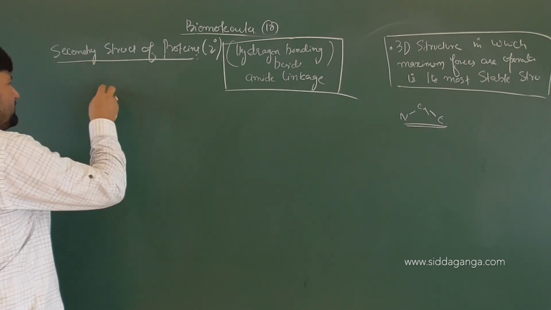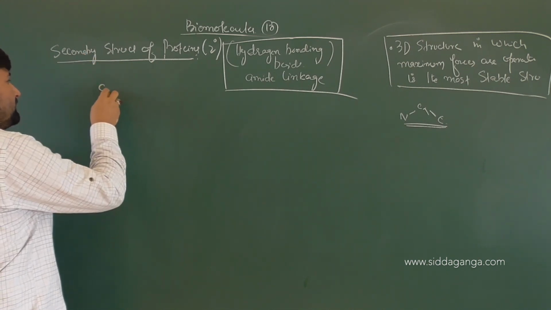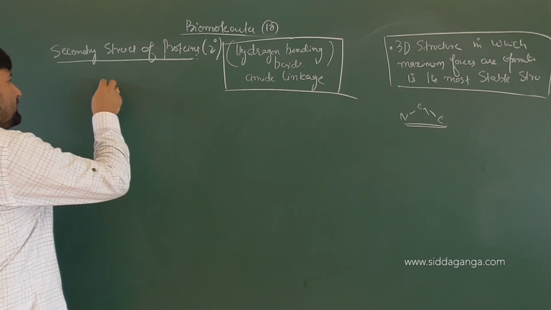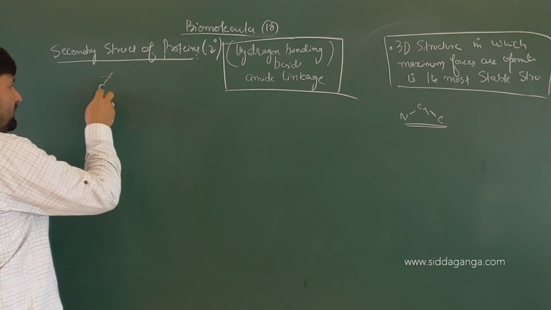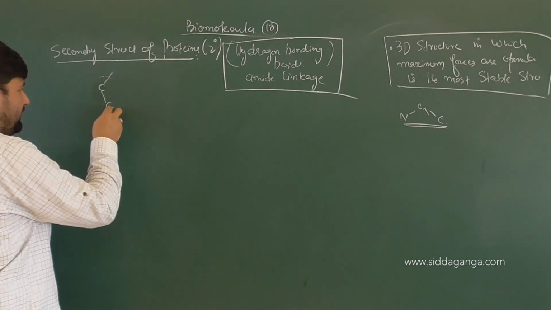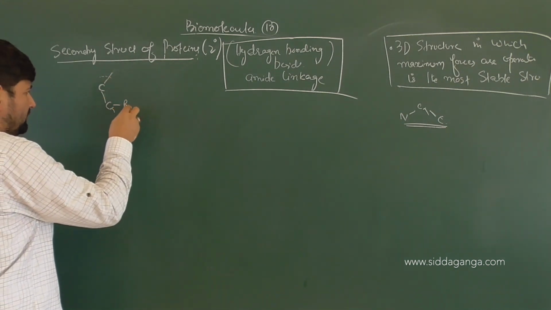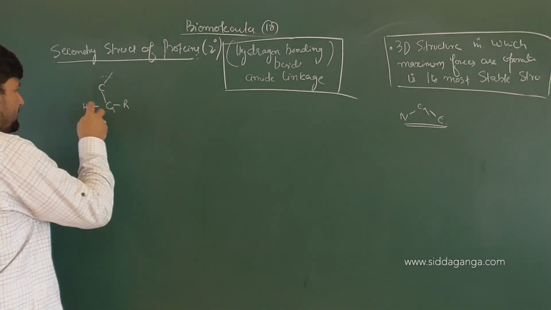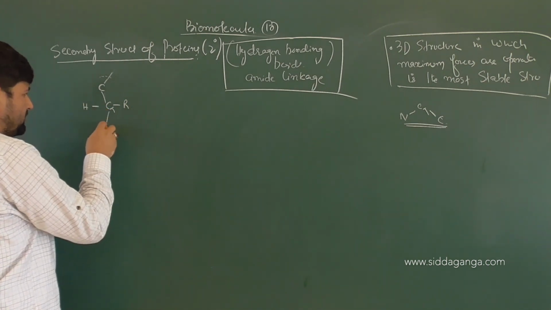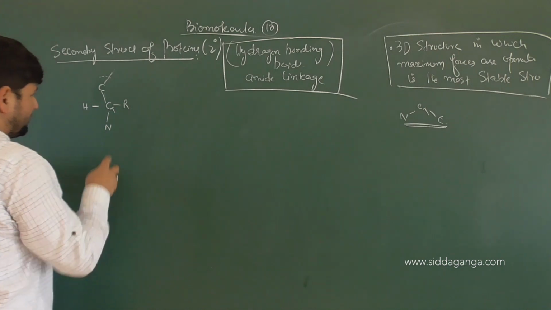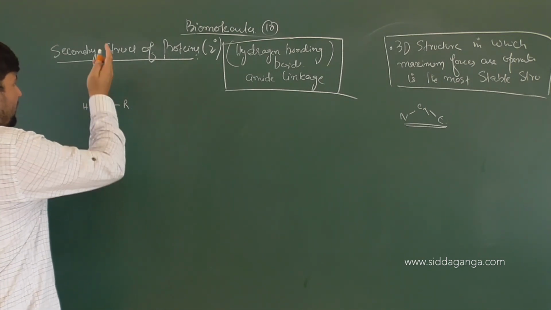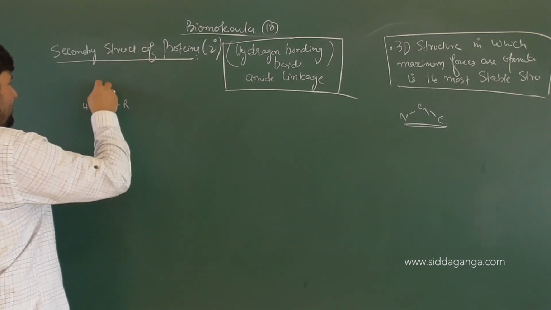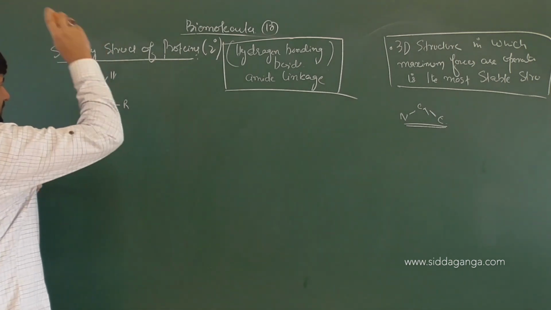Then the bond continues from this C. Now this C alpha is attached to R, then it is attached to H. From this carbon, there is a nitrogen coming out. C alpha has come already. To be precise, you mention this one as NH. This is the N terminus part, right?